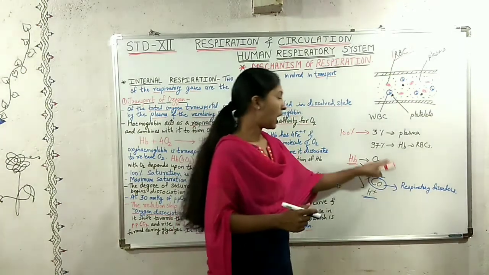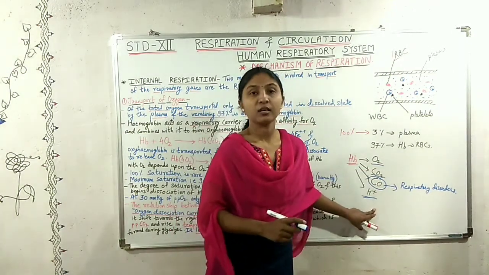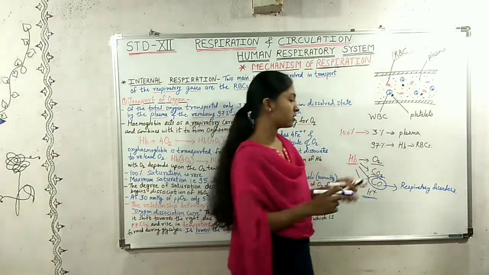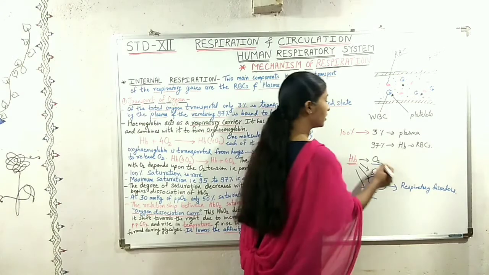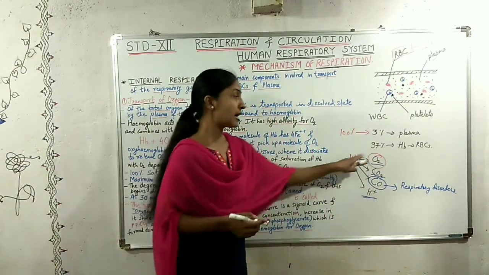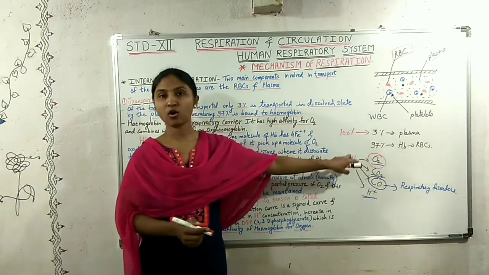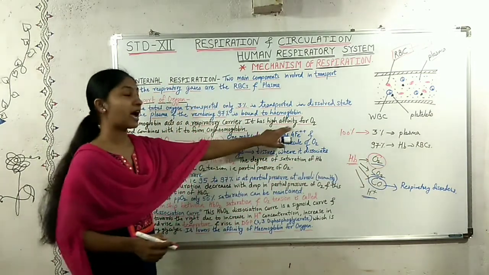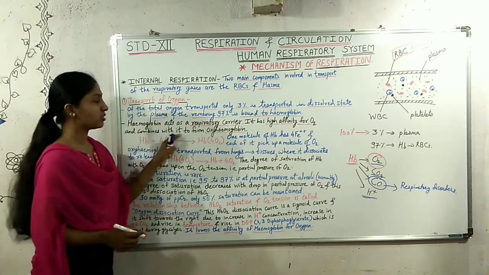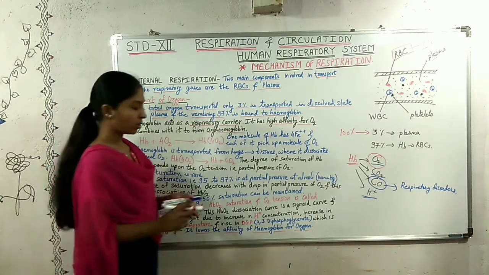Then it also binds with the protons. But out of all these things, hemoglobin shows its most love towards oxygen, or it has high affinity for oxygen, and it combines with oxygen to form oxyhemoglobin.